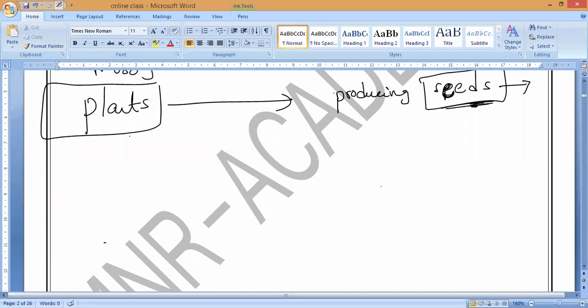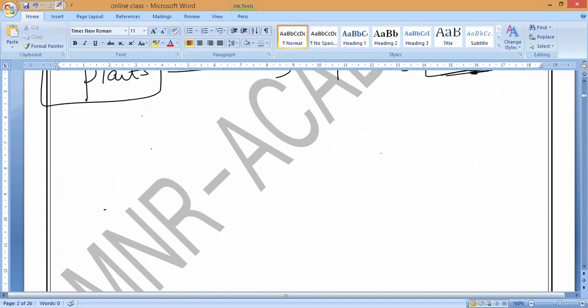Anybody? Suppose if we take humans, again they are producing what? The characteristics of humans only, or else are they producing any other characteristics? Please respond, sir. That is what you have to understand. So, always reproduction will give you what? Reproduction will give more organisms with the same basic characteristics as their parents. That is what we can say offsprings.